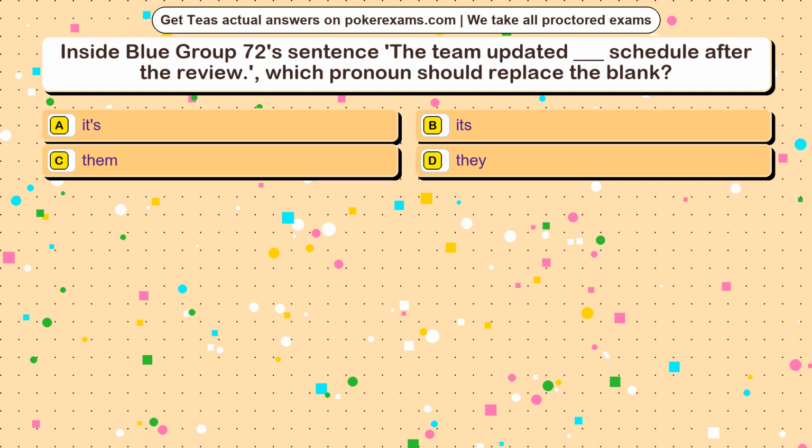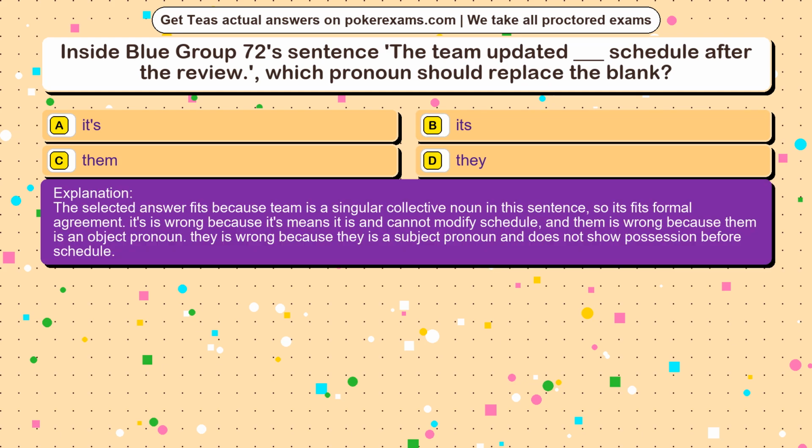The correct answer is option. The selected answer fits because team is a singular collective noun in this sentence, so its fits formal agreement. It's is wrong because it's means it is and cannot modify schedule, and them is wrong because them is an object pronoun. They is wrong because they is a subject pronoun and does not show possession before schedule.